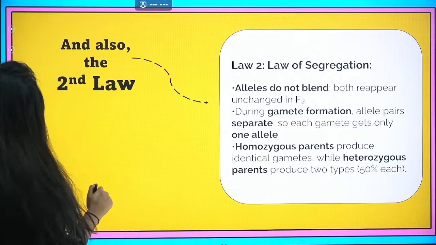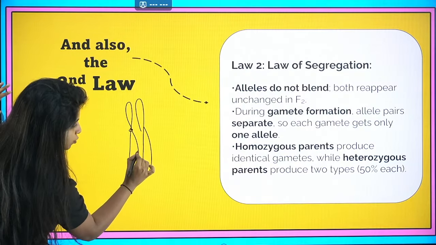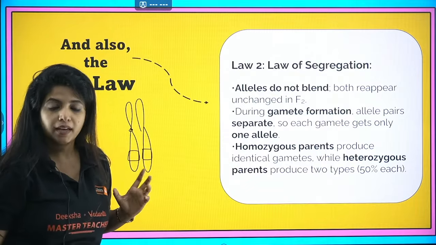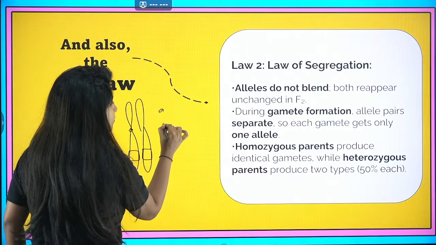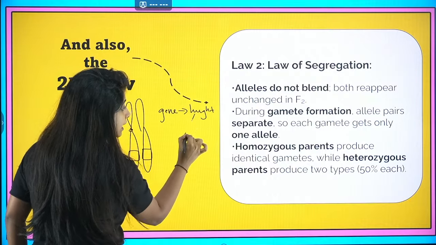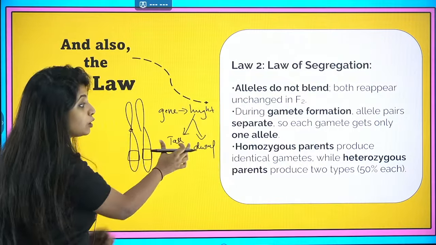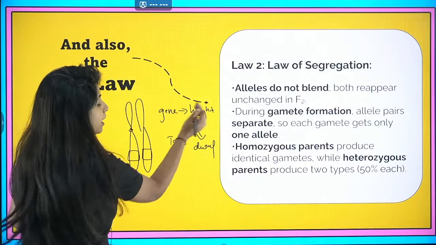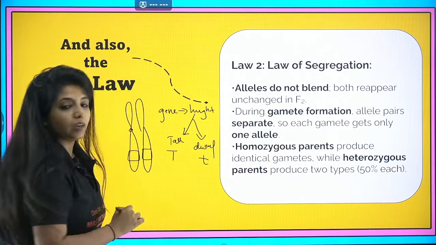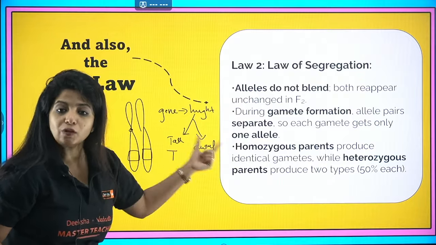Okay? Now, listen to me carefully, for those of you who are confused about alleles. So see, say in the chromosome I have a gene over here. Gene means basically a segment of DNA that is going to code for something. Now, this gene that I have is for height. But in height, I have tall and I also have dwarfness. So that means the gene will also be of separate types. One will be capital T, another will be small t. These different forms of the gene are known as alleles.